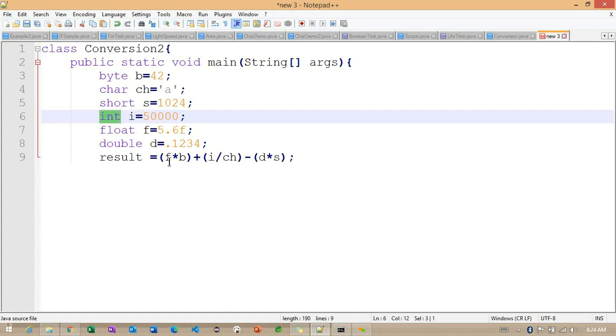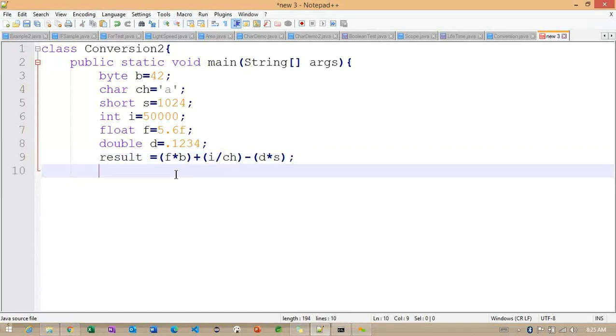Okay, so no problem. Can you please explain this particular block here? What is the data type that will be returned? The F multiplication of B, so what data type are we going to get? Float. So here we are going to get float. Okay, what about the second expression?